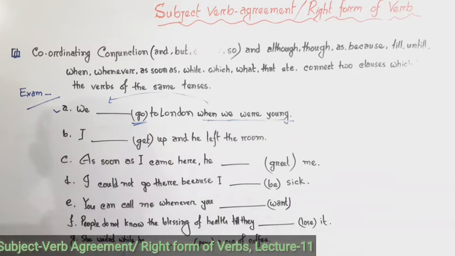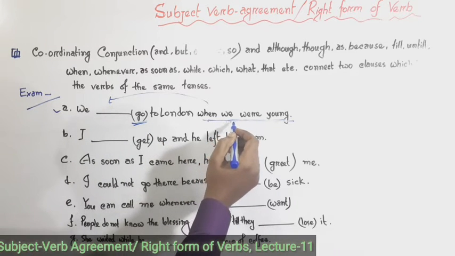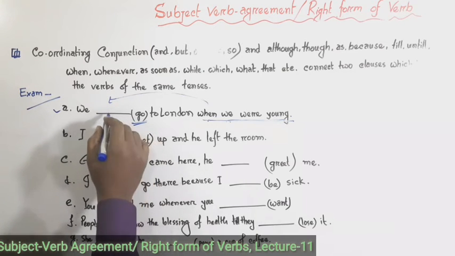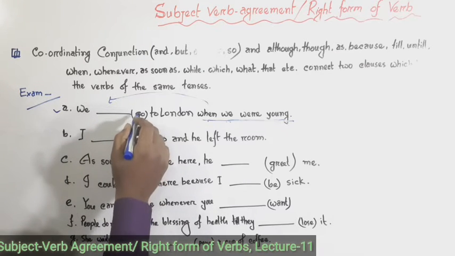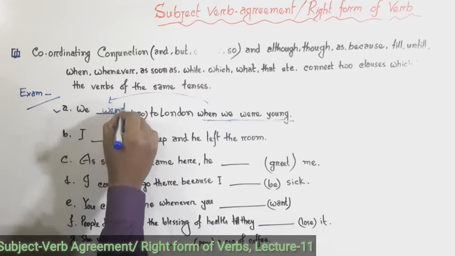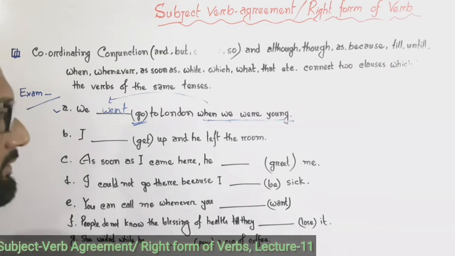In the bracket the word go is given. As the when clause is past indefinite tense, we will write the first clause in past indefinite tense. We know the structure of past indefinite tense: subject plus past form of verb. So we will write the past form of verb: go, went. We went to London when we were young.